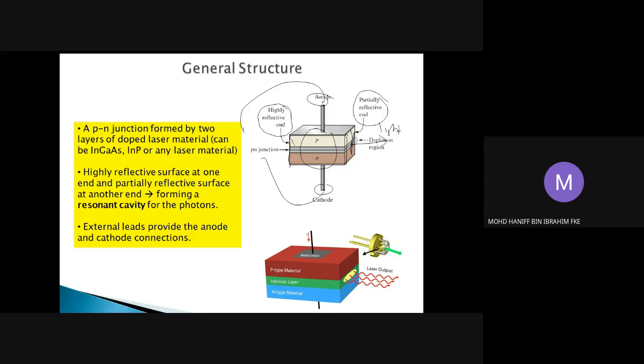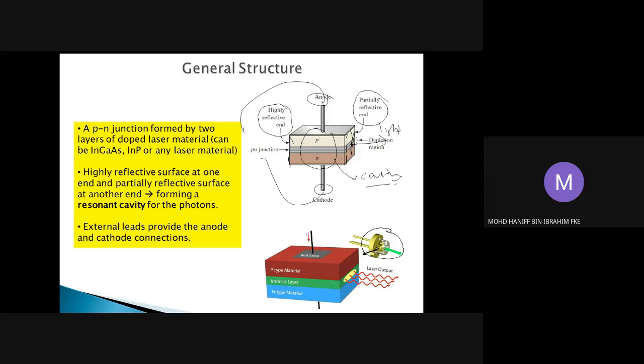Basically these two mirrors will produce a cavity. This part between the two mirrors is called a resonance cavity. This is the graphical figure of the laser.